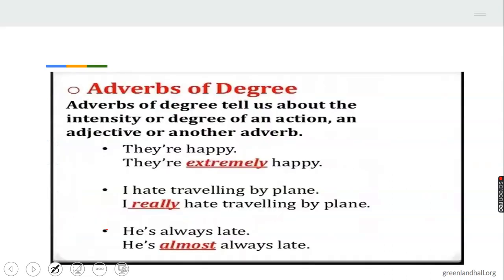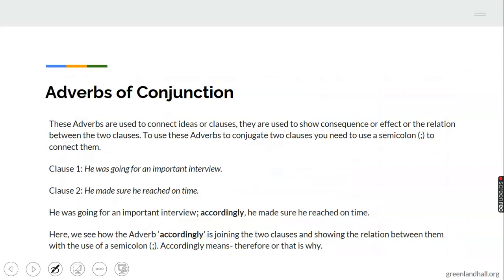Then, let's see examples here. Like I said, degree shows intensity. And you can see it here. How much happiness do I have? Extremely happy. Then, how much hatred do I have for traveling? I really hate traveling. That's the level of the hatred for traveling. Then, how often do I come late? Almost always. The degree is alarming.